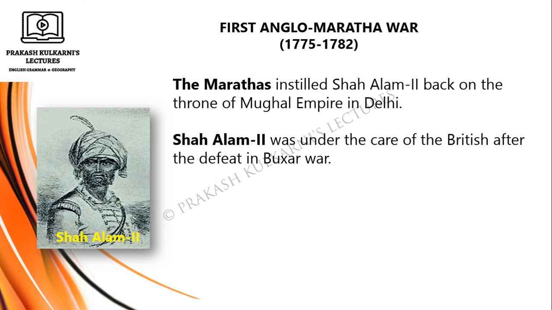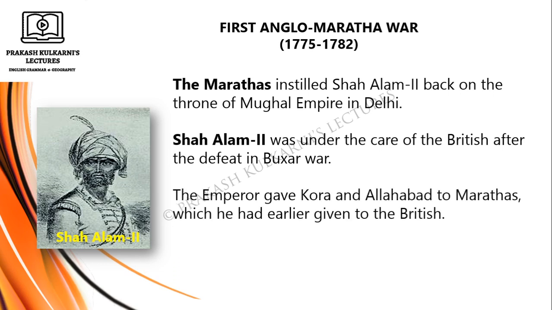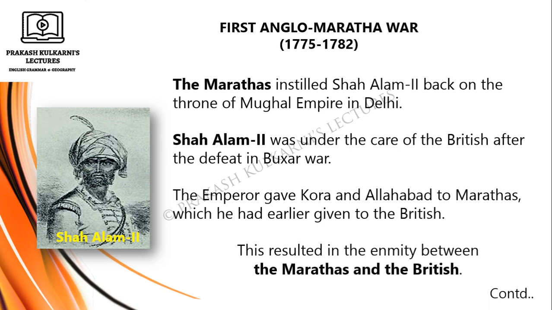Shah Alam II was under the care of the British officer after the defeat at the Battle of Buxar. The emperor gave Kora and Allahabad to the Marathas, which he had earlier given to the British. This resulted in enmity between the Marathas and the British.